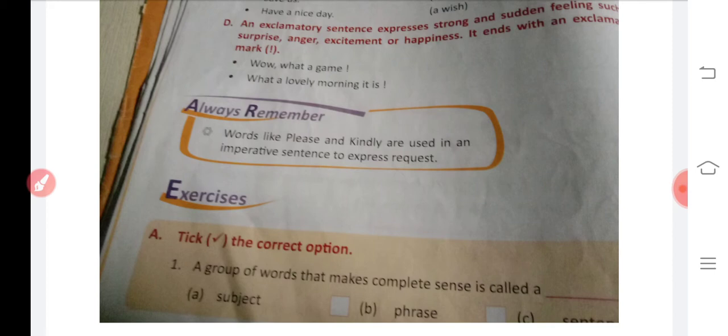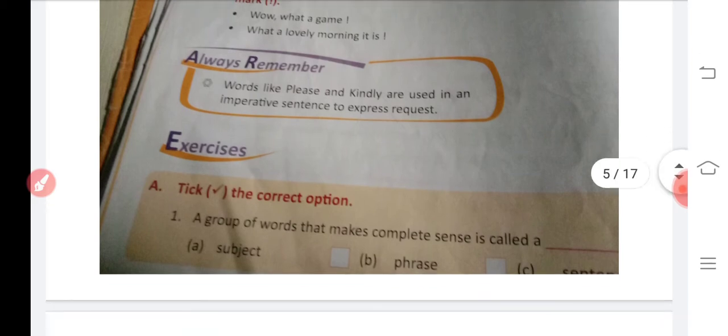Now, please and kindly are used in an imperative sentence to express a request.